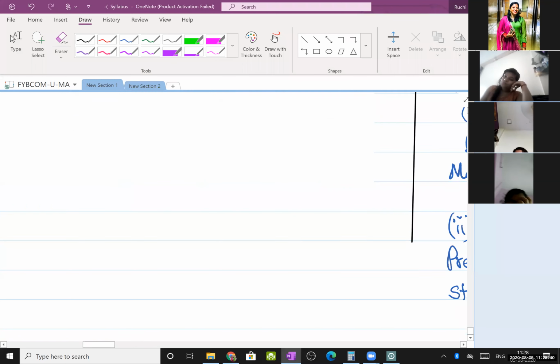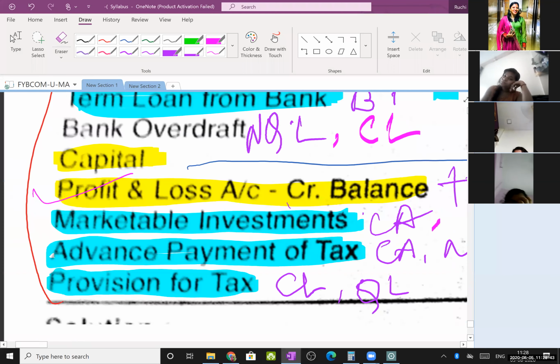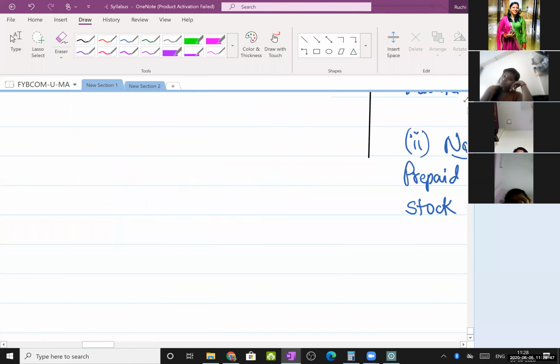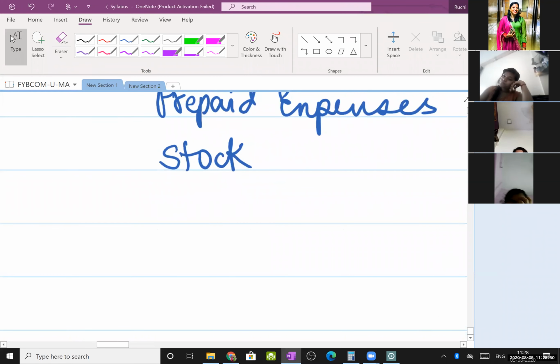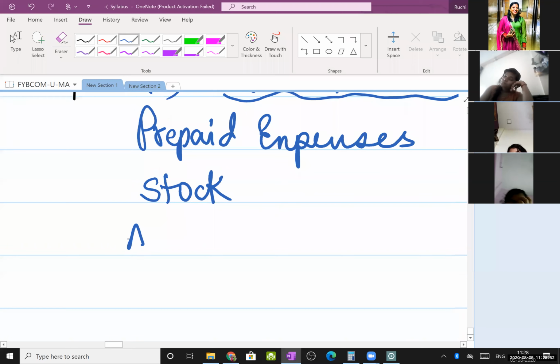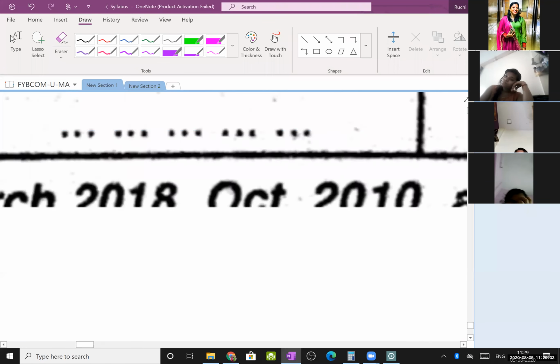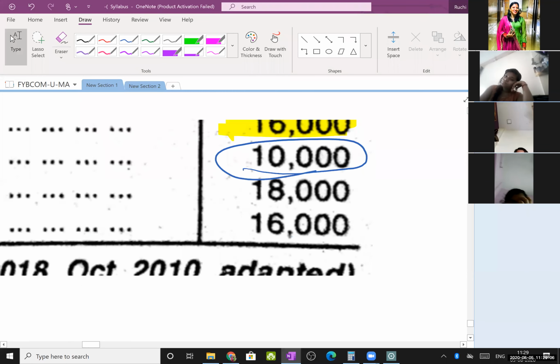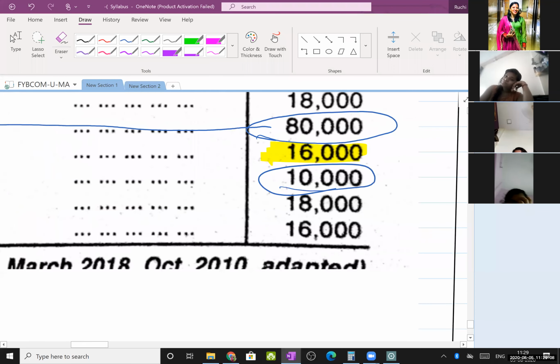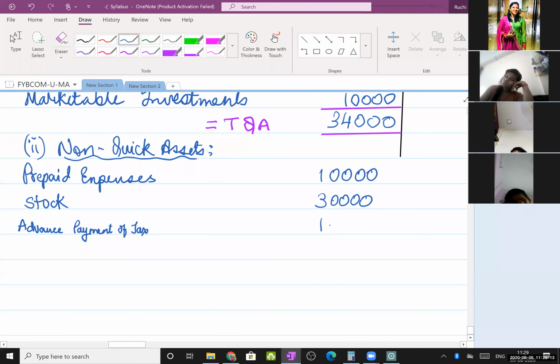Okay, and then next is your advance payment of taxes. You can even write prepaid tax, that will do, but the better terminology is advance payment of tax. Value is how much? I guess 18,000. Yes, 18,000. So write it here, 18,000.